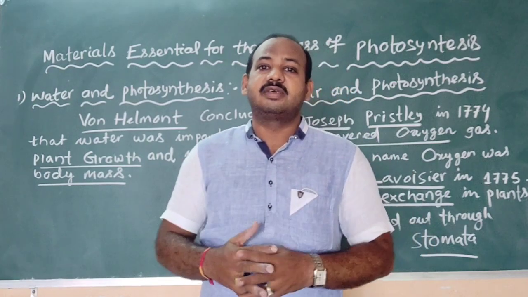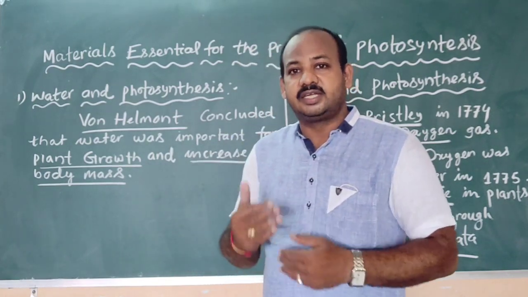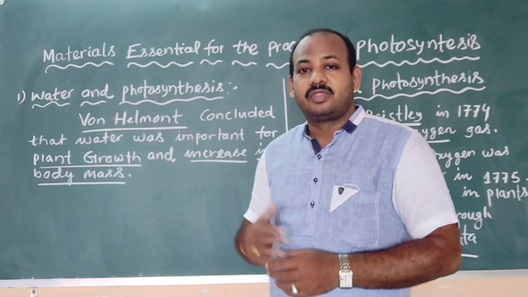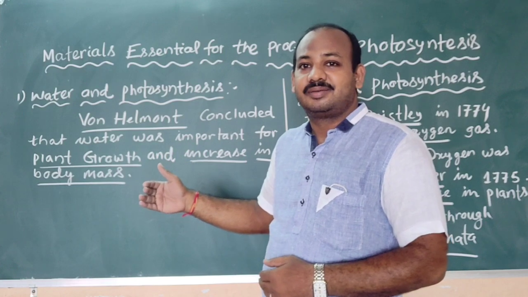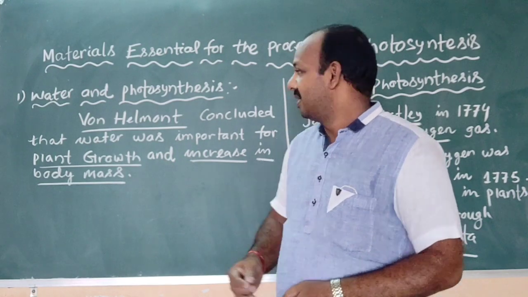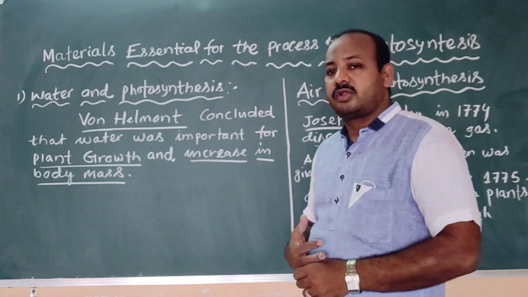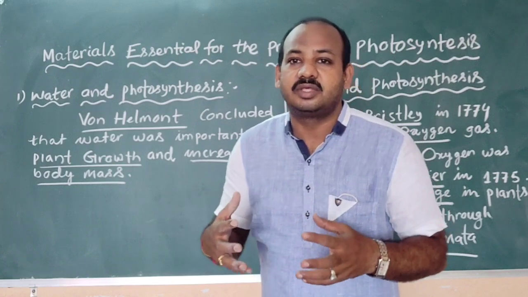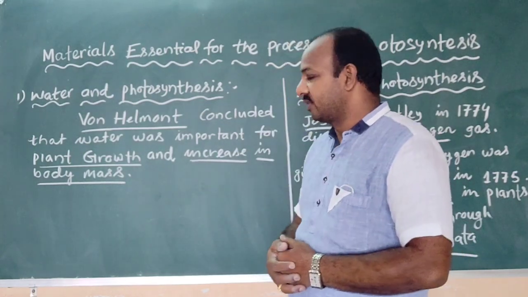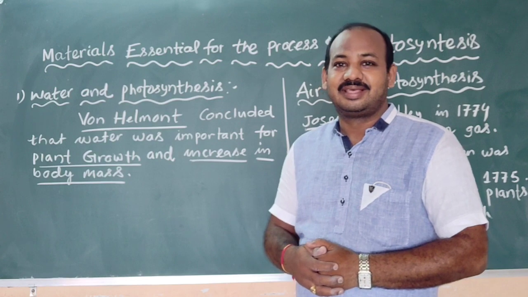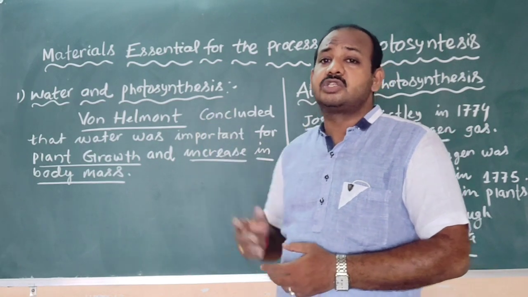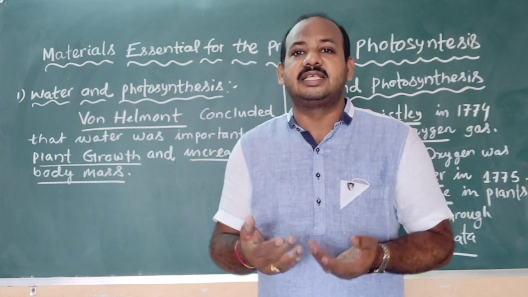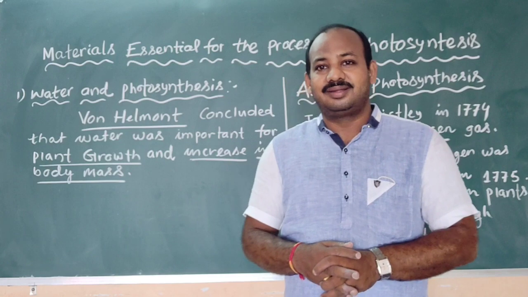Children, in your 7th class, we have already studied the Van Helmont experiment. From that experiment we came to know that water was important for plant growth, and that it helps in increasing the mass, or weight, or body mass of the plant. By that time, photosynthesis was unknown. How the body mass of the plant increases was not revealed by that time.